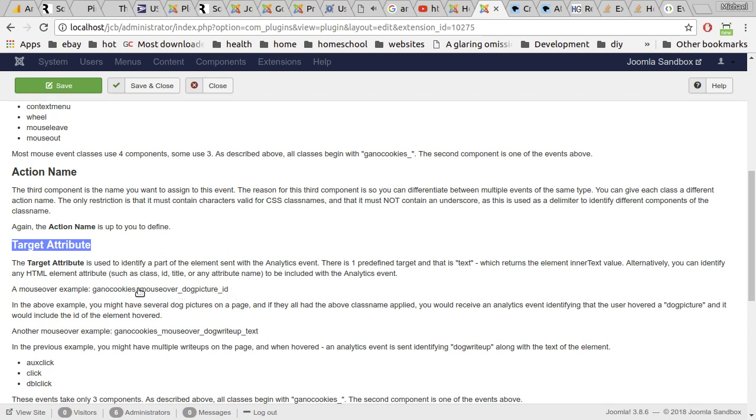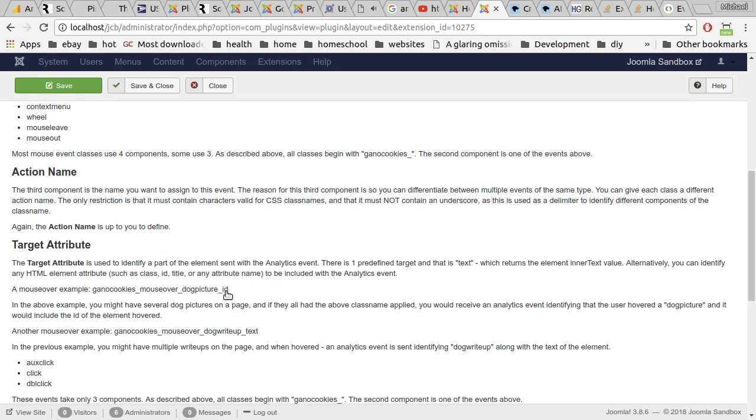What happens here is, say you've got 10 dog pictures, right? And you assign each of those 10 dog pictures this one class. And what happens is, if someone hovers their mouse over one of those pictures, an event gets sent. And the event is tagged dog picture, and this ID means that the ID of the picture is sent along with the event data. So we're saying we got a dog picture, mouse over, and it was this dog picture, right? And the ID can be in any number of things.